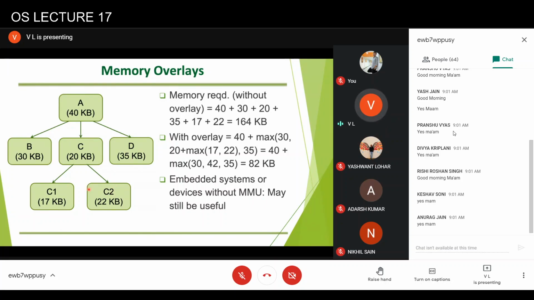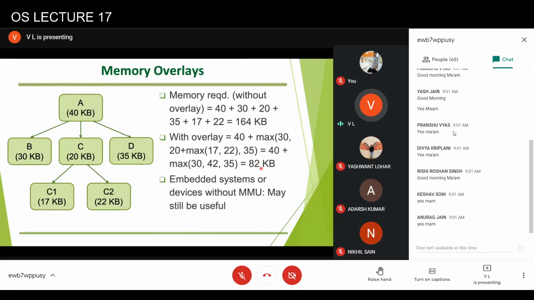If we do not consider C1 and C2, so if C1 and C2 are not part of the program, then the memory required will be 40 plus 35, 75. But if we use C1 and C2 also, then at a time either A, C, C1 is in the memory, or A, C, C2 is in the memory, or A, B is in the memory, or A, D is in the memory. So the maximum space required for this scenario would be 40 plus maximum of 30, 20 plus 17, 20 plus 22, and 35, which comes out to be 82 kilobytes.